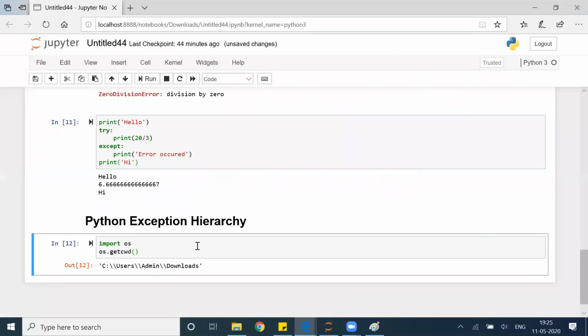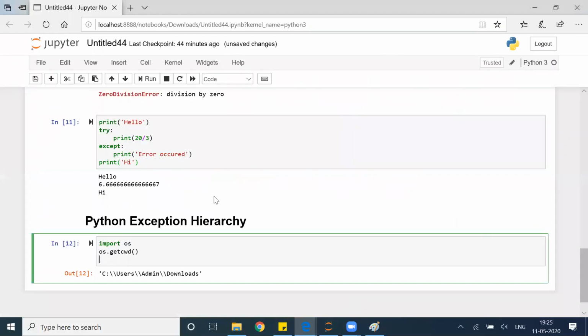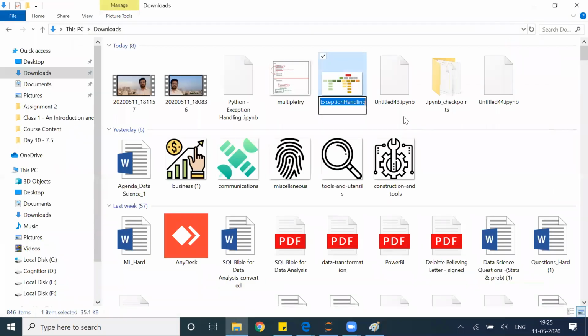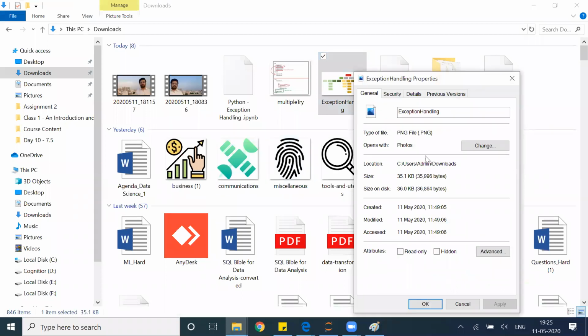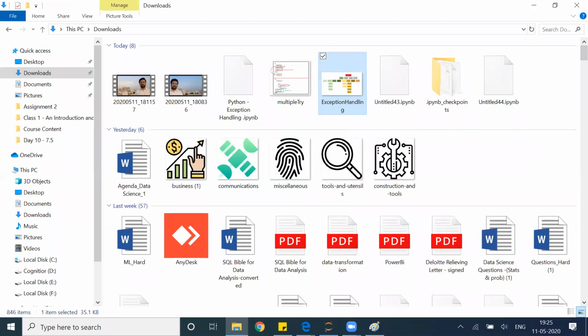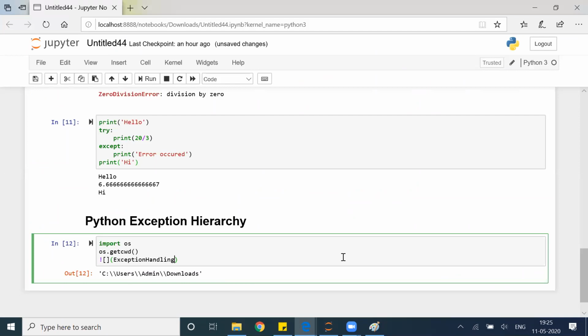So I'll go here and I will write an exclamation mark, square brackets open and close. After that, normal brackets. After that I'll just copy the file name, exception handling .png. The extension is png. It's a png file. So exception handling .png. And if I execute this,